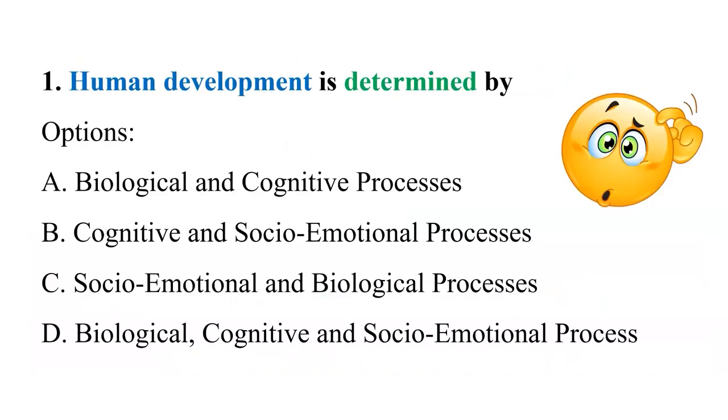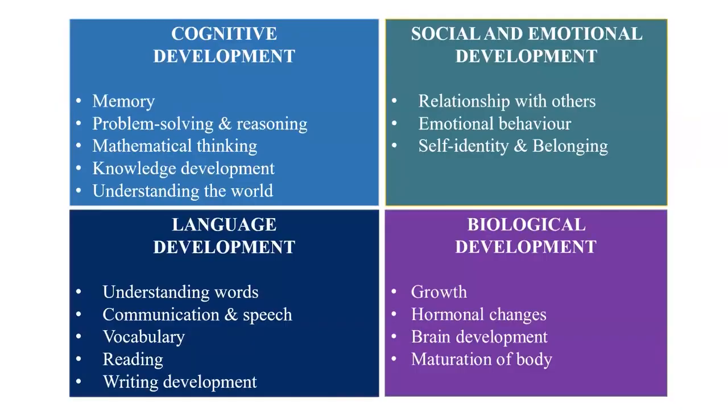Let's begin. The first question is, human development is determined by, the given options are A, biological and cognitive processes, B, cognitive and socio-emotional processes, C, social, emotional and biological processes, D, biological, cognitive and socio-emotional process. Let's understand all these processes.